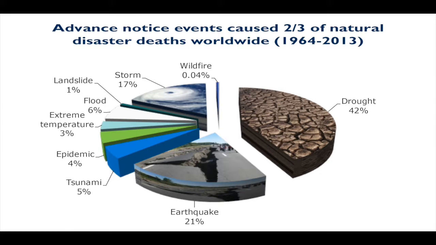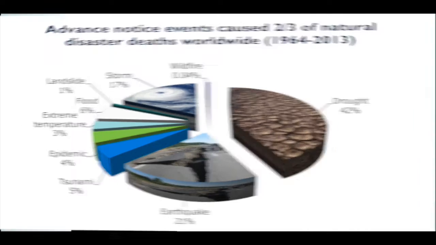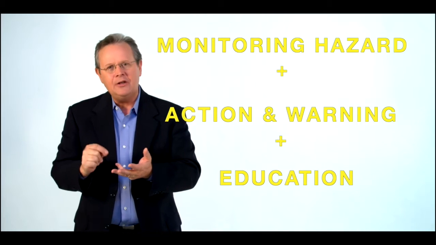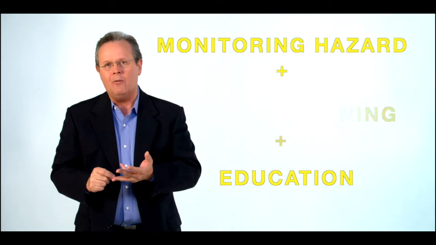So what I'm giving you is some information about the opportunity here. If 2/3 of all disaster deaths in the past 50 years were something that we had an advance notice for, can't we be better positioned in the future to be able to make a difference once we have that notice? And that comes with monitoring the hazard. That comes with then acting upon it and warning the population. And then also, what I'm doing with you now, educating you on what to do once you get that warning. Because it's one thing to receive a warning for a tsunami or receive a warning from some other type of hazard, but you have to know what to do.